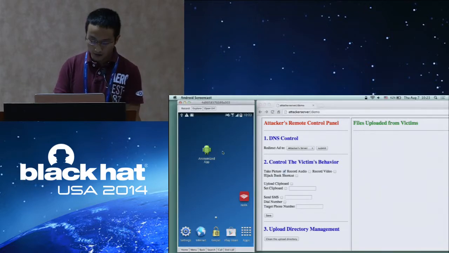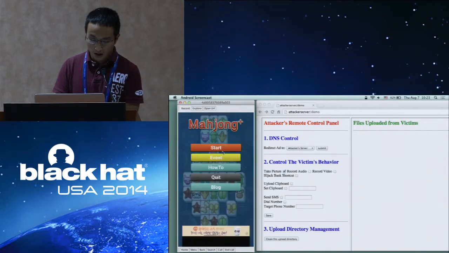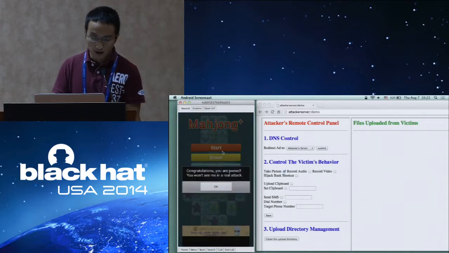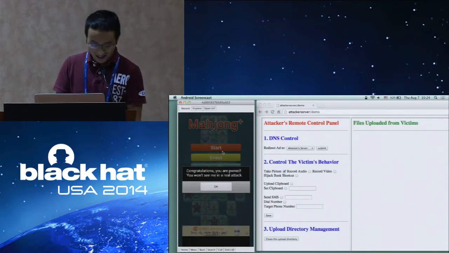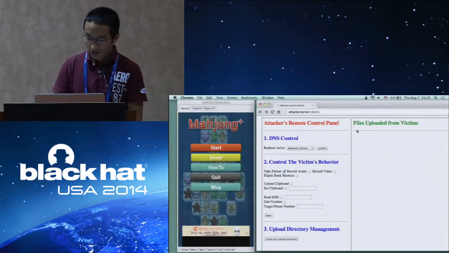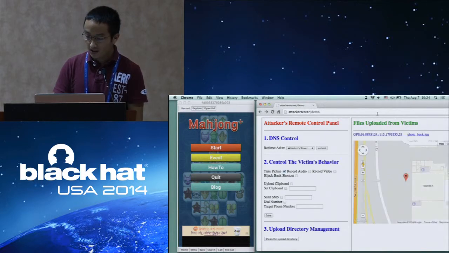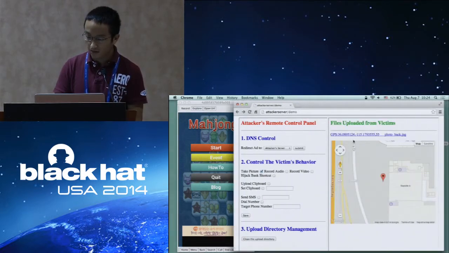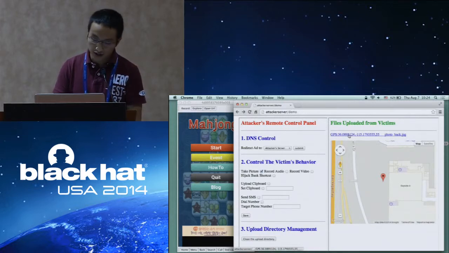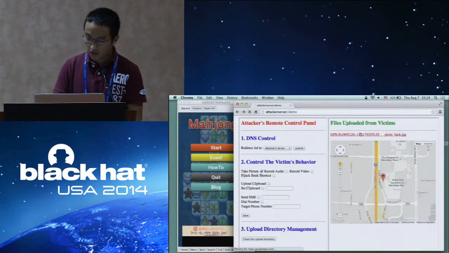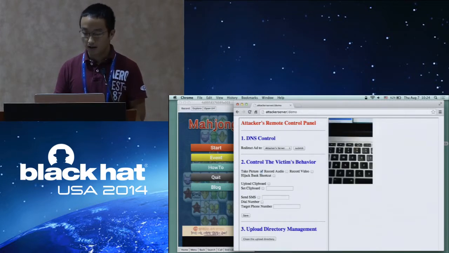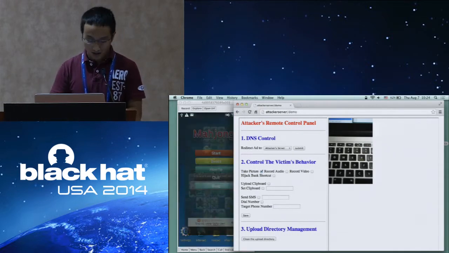So let's try to open the app again and see what will happen. There we go. You can see a frame popped up saying, congratulations, you are owned. And you won't see this in a real-world attack, of course. And after waiting for a while, you can see this picture has been uploaded to my attacker server with the GPS location. With such location information, you can identify the location of the victim. And you can see this is my Mac Pro's keyboard.